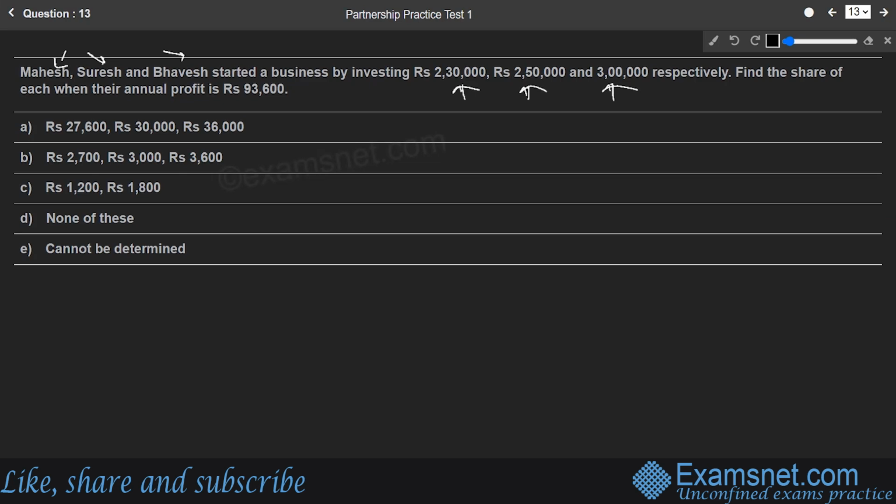As we know, the share of profit is distributed in the ratio of investment into time of each and every partner. Here the time factor is common for all, because they started the business and there is no change in the investment. That means all the money of each partner is part of the business for all the time. So the time factor can be ignored, and the profits will be distributed in the investment ratio only.